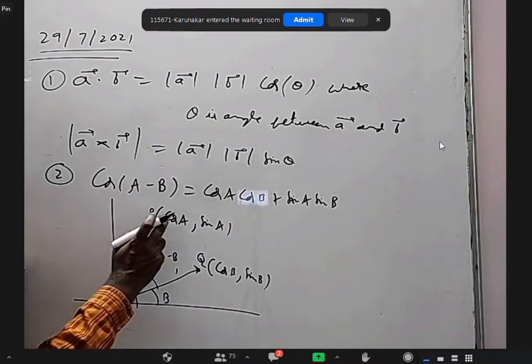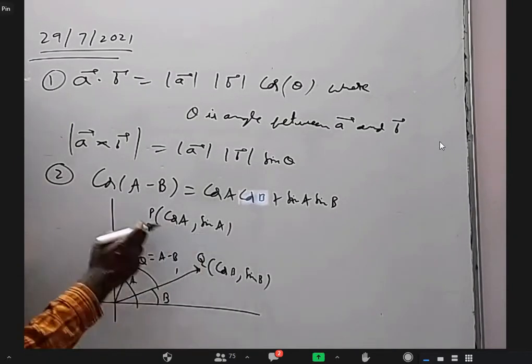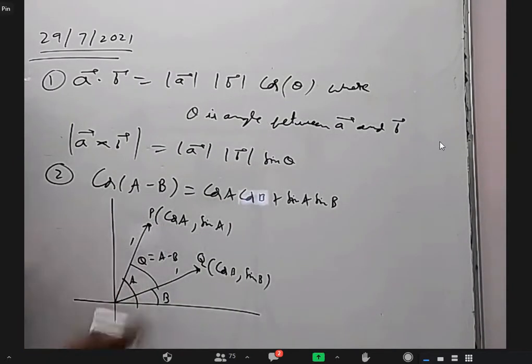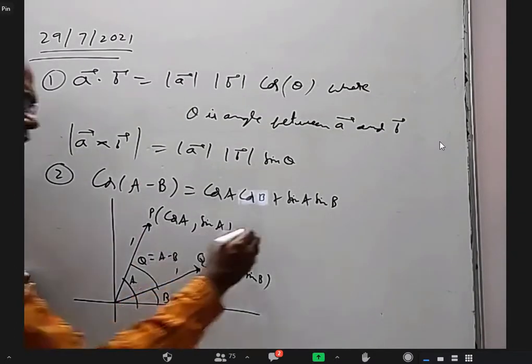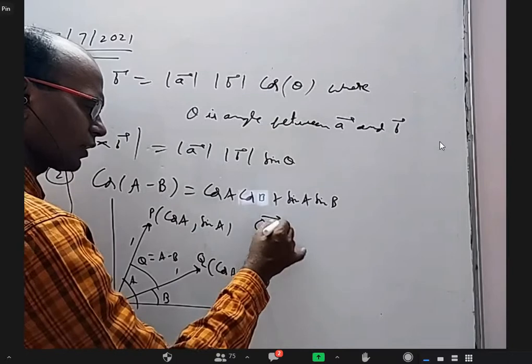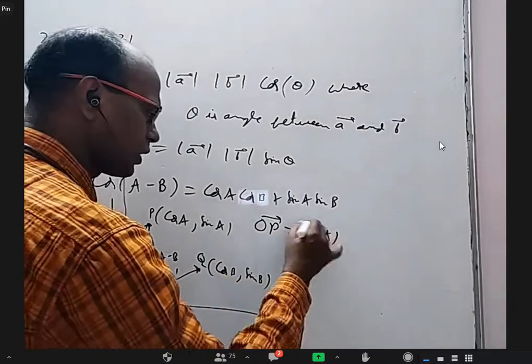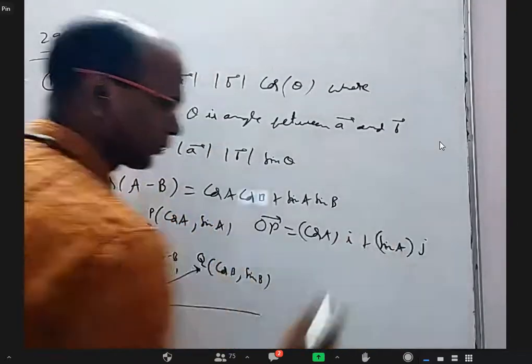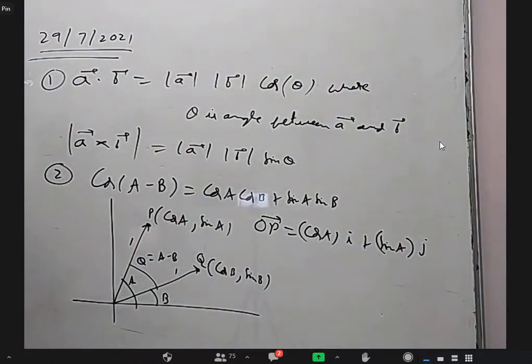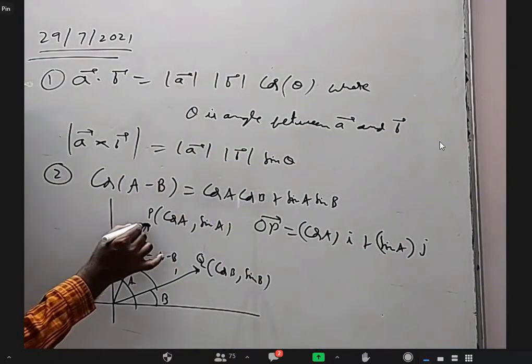Yes. Because this is cos A comma sin A, means this length is cos A, this length is sin A. Along x-axis cos A length, along y-axis sin A length. Can I write OP bar vector as cos A into i plus sin A into j? Is it okay?